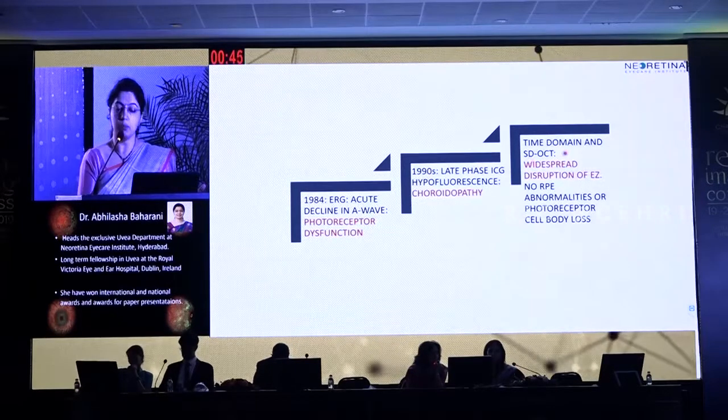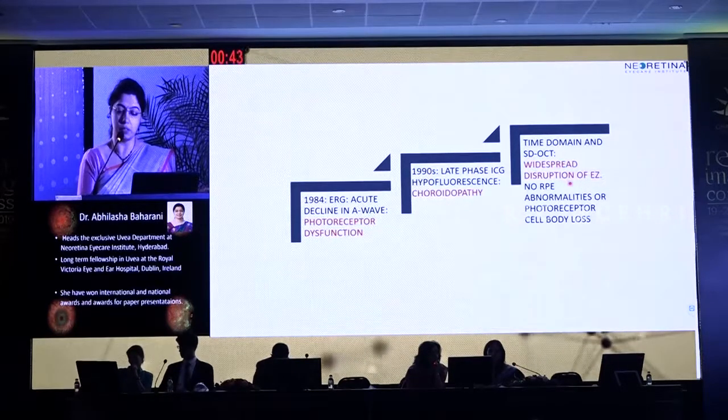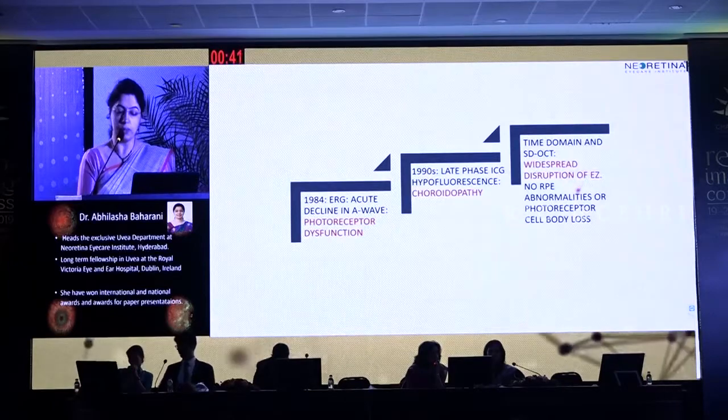Later, with time domain and SD-OCT, there was widespread disruption of the ellipsoid zone, but there were no RPE abnormalities or photoreceptor cell body loss. So MUTES was till now considered as a chorioretinopathy with varying degrees of choroidal and retinal involvement. But with this latest study, including OCTA, now MUTES is defined as an outer retinal disease in the absence of choroidal involvement.